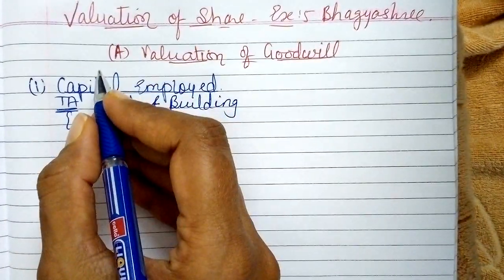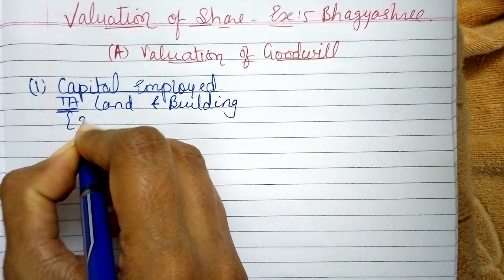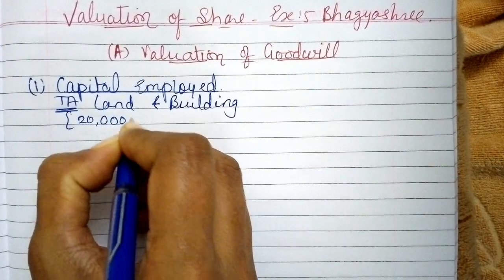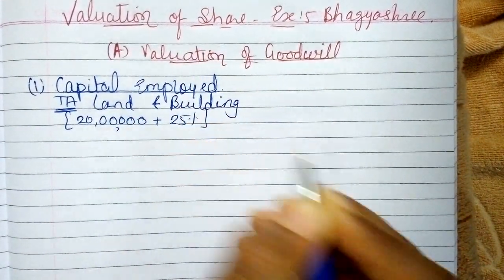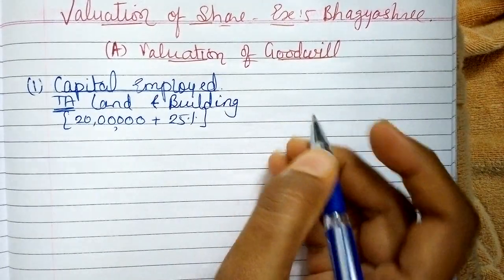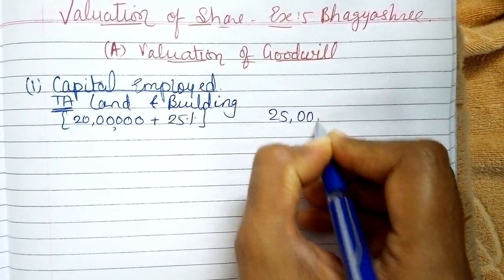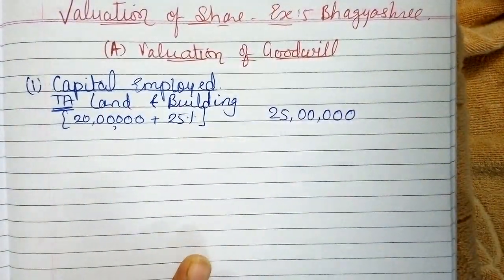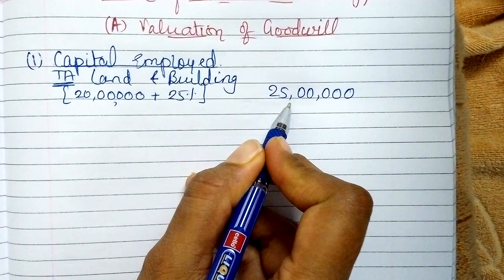As it is given in the adjustment that it should be taken 25% high, the book value of land and building was 20 lakhs plus 25% of the same. So we need to add 5 lakhs, and that will be 25 lakhs. Capital employed, land and building, is 25 lakhs.